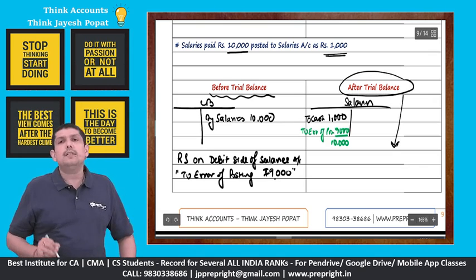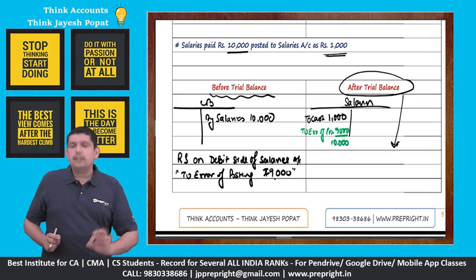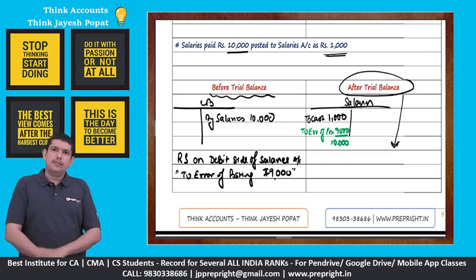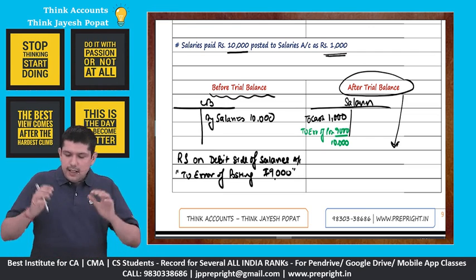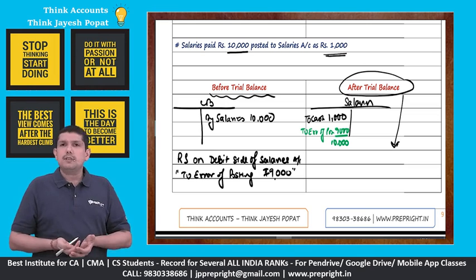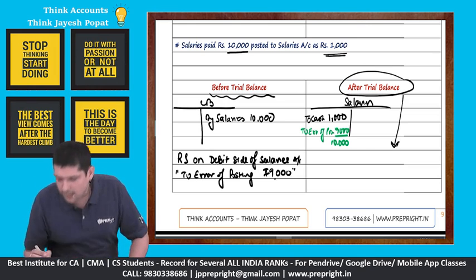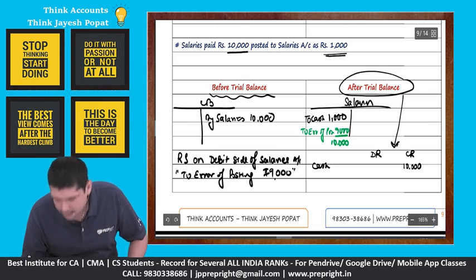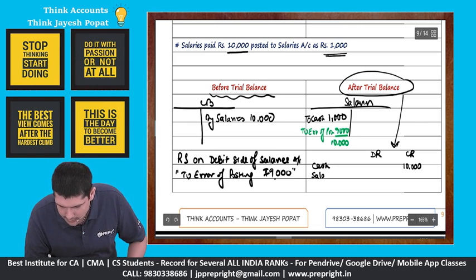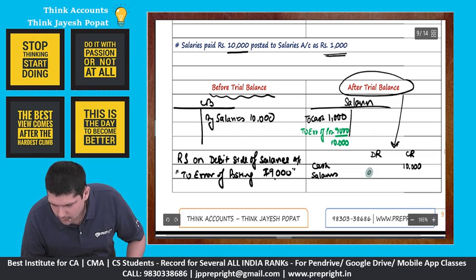See what will happen right after trial balance. We have already said that there is no concept of rectification statement, right? In case after trial balance, there has to be a complete journal which needs to be passed. So whenever we're dealing with after trial balance, look at the impact, try to visualize the impact. Our cash account has been credited by 10,000, but our salaries have been debited only by 1,000, right?